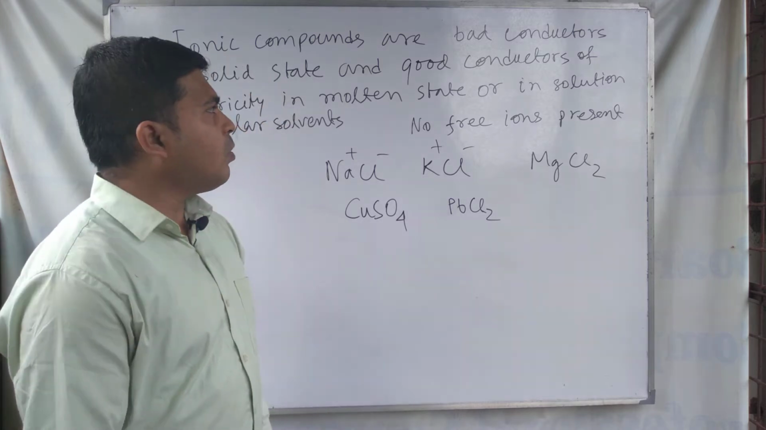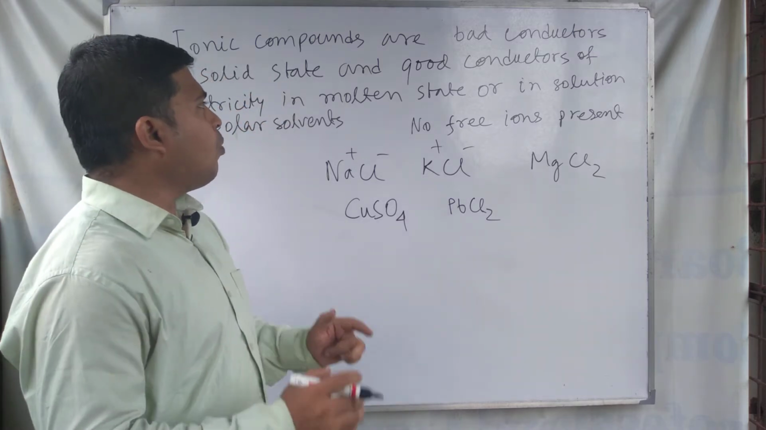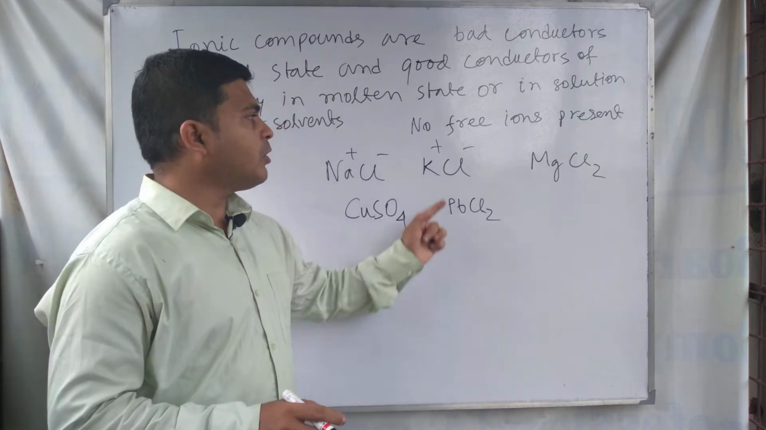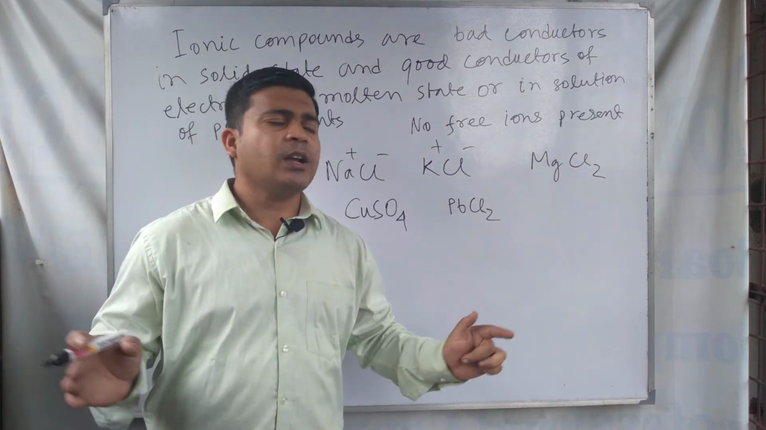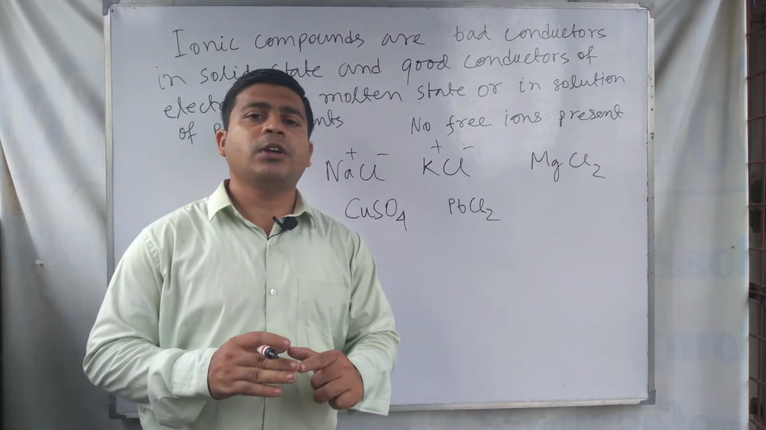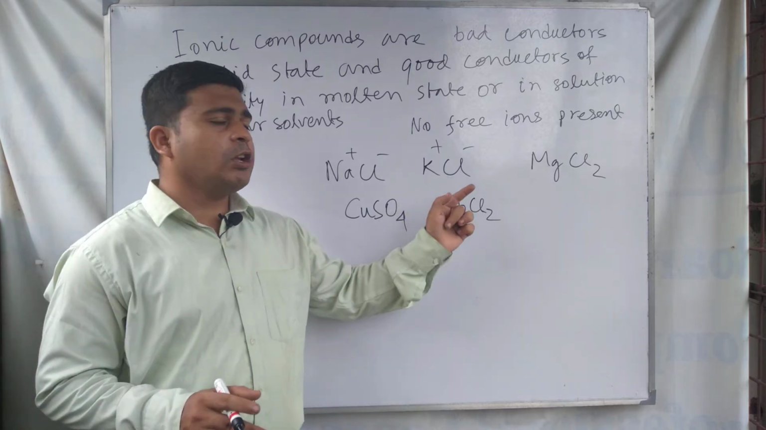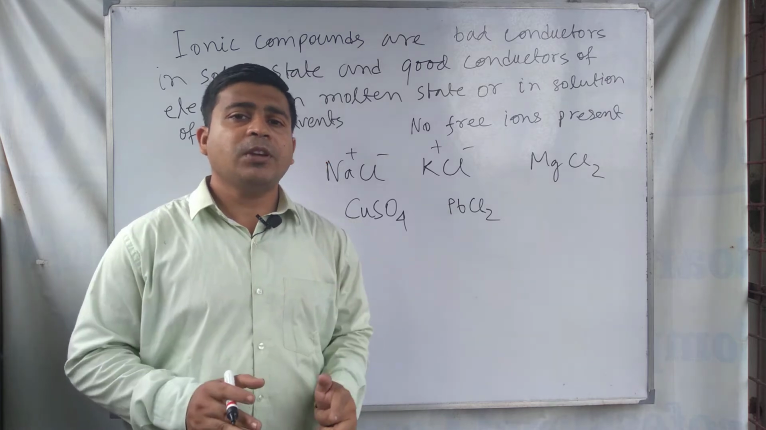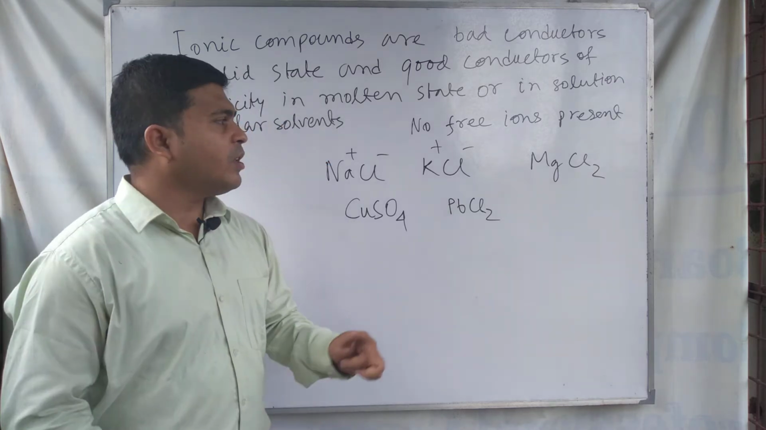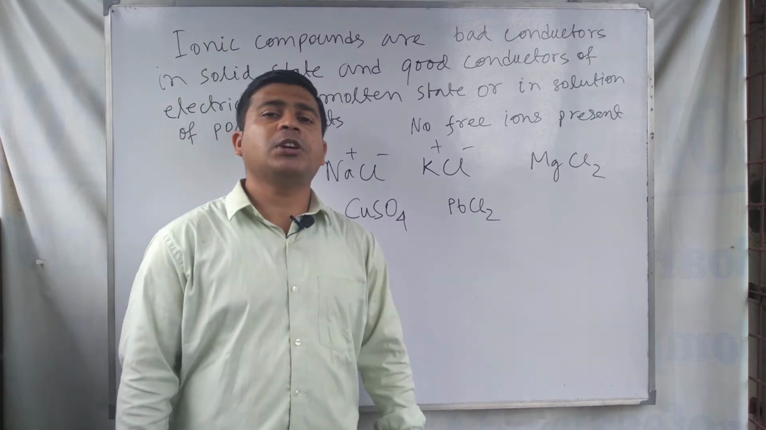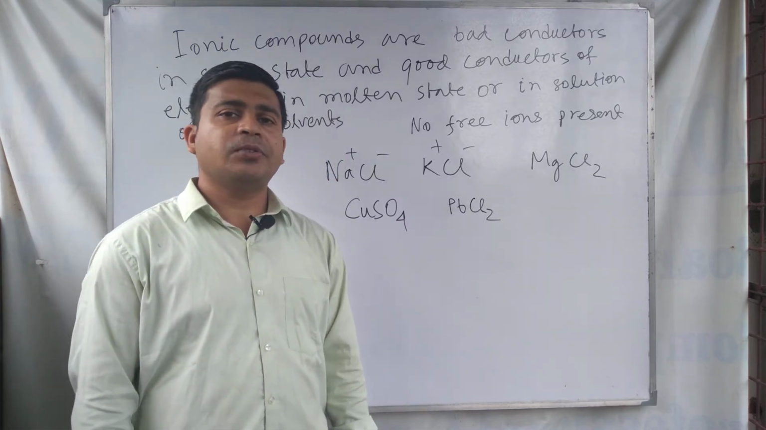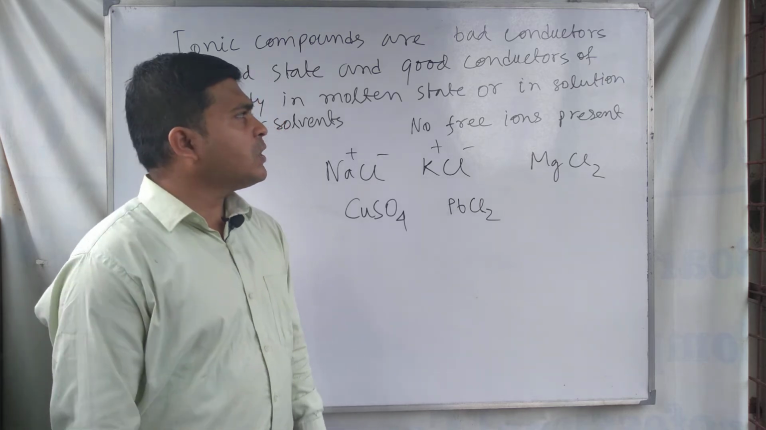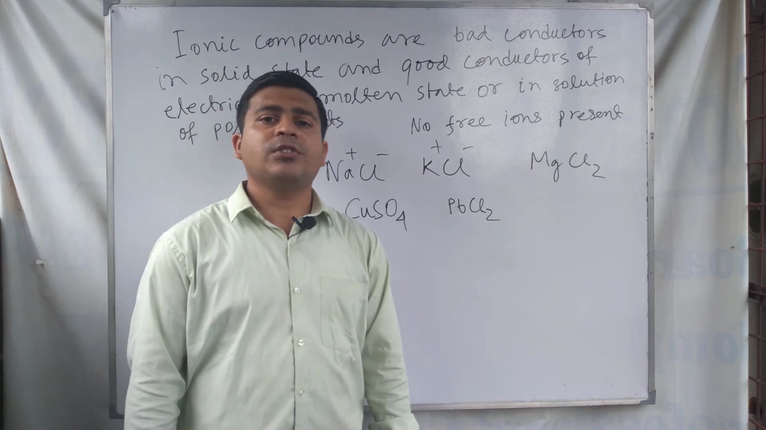But the opposite thing happens in the molten state. In the molten state, free ions are present, because the cations and anions become far apart, breaking the electrostatic force of attraction, and the ions become free. In the molten state of these ionic compounds, the ions are free, and as a result these free ions can conduct electricity. But in the solid state this is not possible.